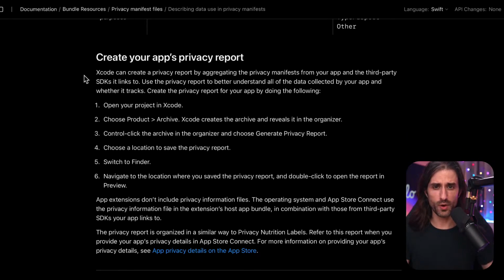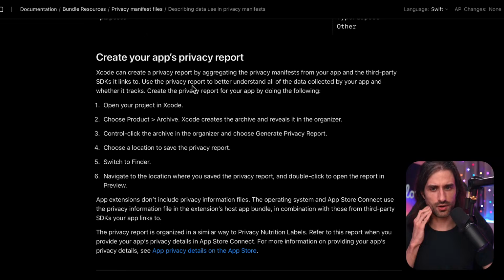And so, how do you create the app privacy report? So the privacy report is different from the privacy manifest. The privacy report is a document which is created by aggregating the privacy manifest of your app and the third-party SDKs that your app includes. And you use the privacy report to better understand the data collected by your app and what is done with this data, and you use this information in order to set the privacy nutrition labels on the App Store.